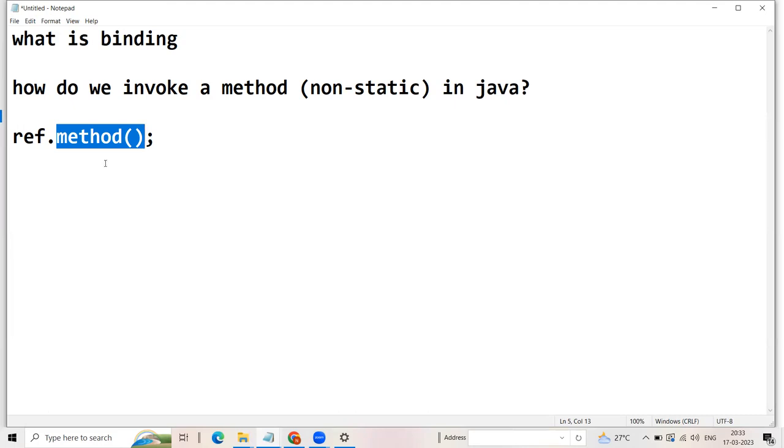If compiler does not decide, compiler leaves it up to runtime, JVM, that you call some method and which body should be executed, then that is called as late binding. And when compiler decides, yes, you call a method and for this method call, a particular method body should be used, that is called as early binding.